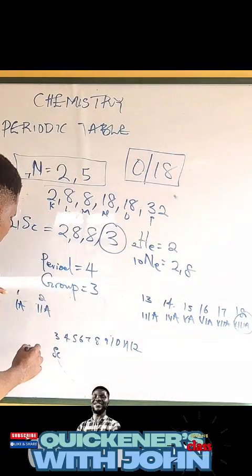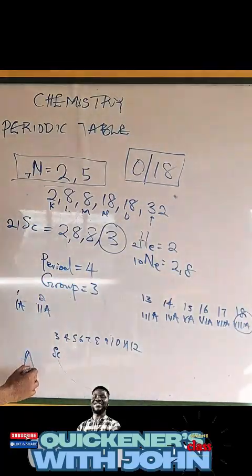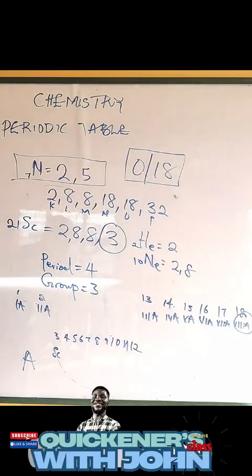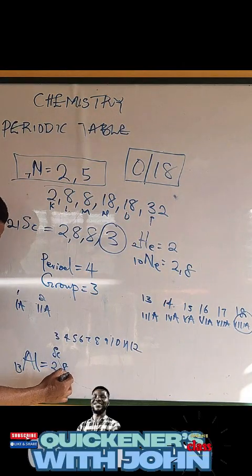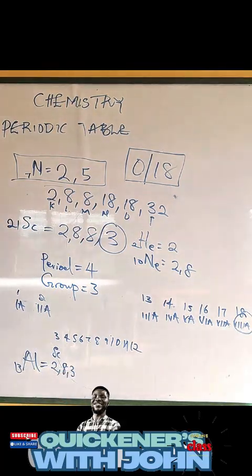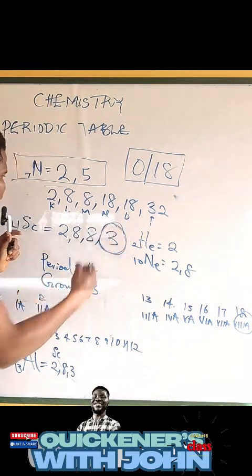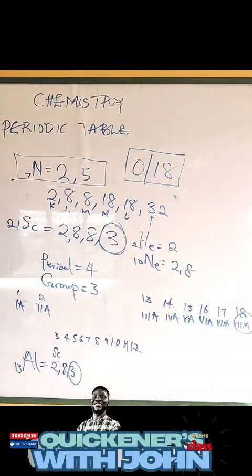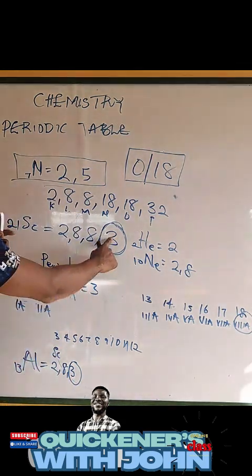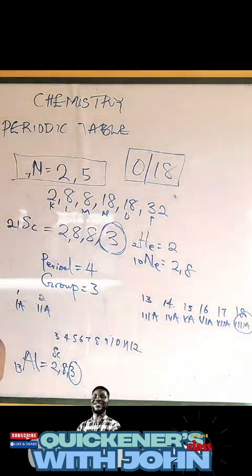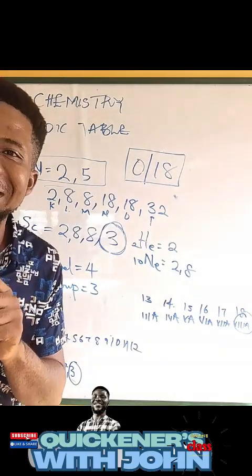Let me give you an example. Aluminium. Let me write it here. I hope you can see my aluminium. Now, aluminium is atomic number 13. So let's do the electronic configuration of aluminium. That's 2, 8, and then 3. Can you see this one has 3 electrons, and this one also has 3 electrons in the valence shell? Valence electron 3, valence electron 3. Are they in the same group? Answer the question. They are not in the same group.